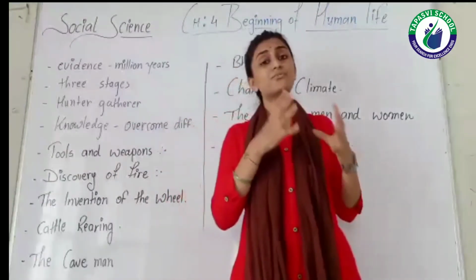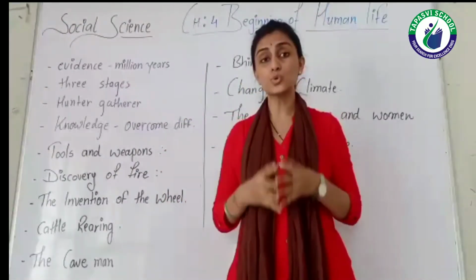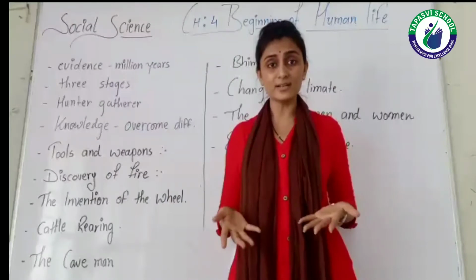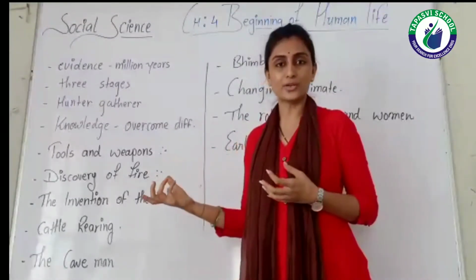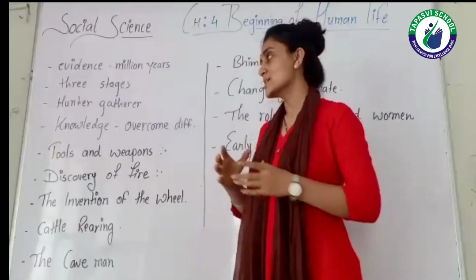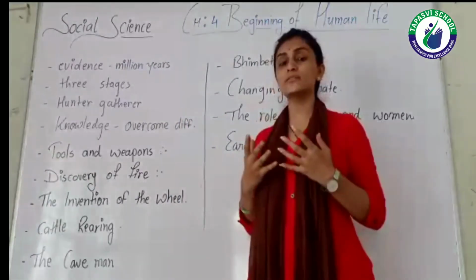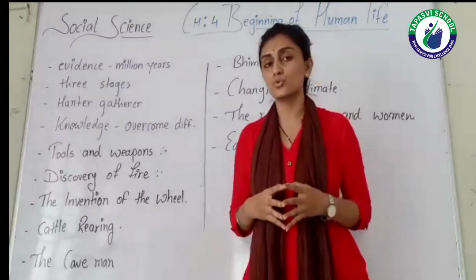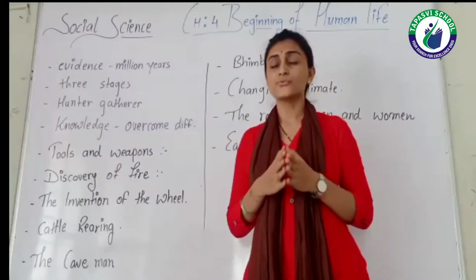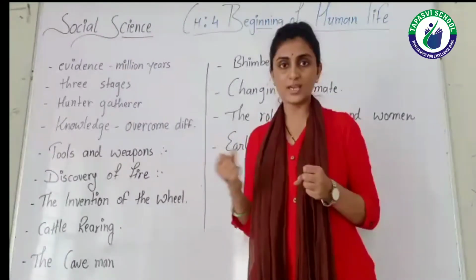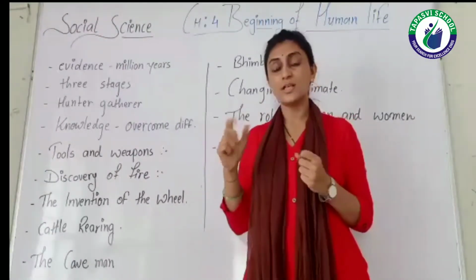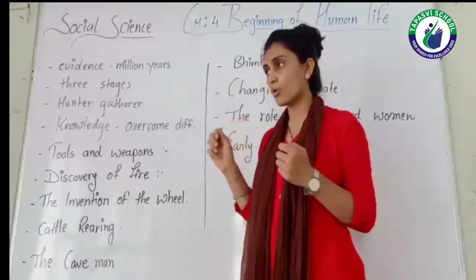The variety of tools and weapons also indicates the different activities of that time. For example, there were weapons for cutting and crushing. For hunting animals they had arrow, bow and spear.